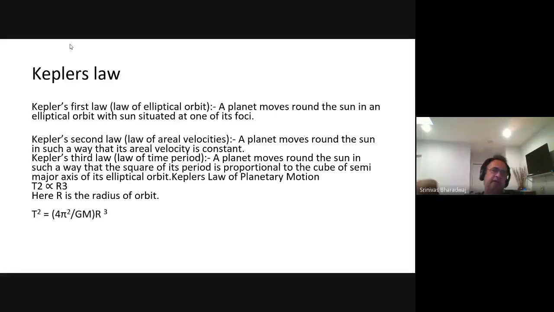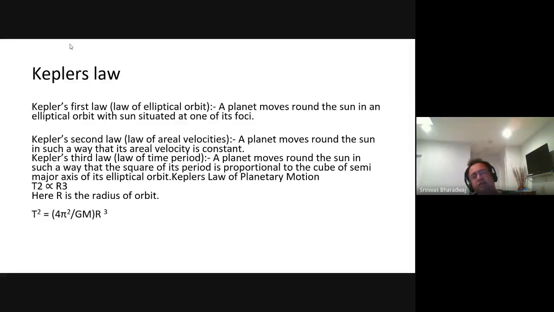The planet goes like this. At any point, the r is like this. The force is also like that. So r cross F is 0 because r and F are in the same direction. So if you measure its rotation about this axis, r cross F is 0. Therefore, I omega is constant.